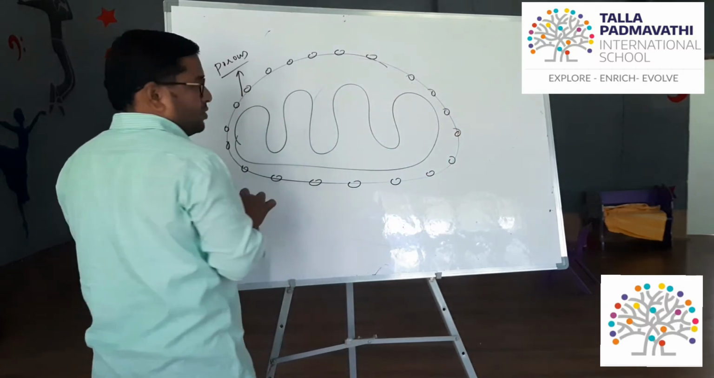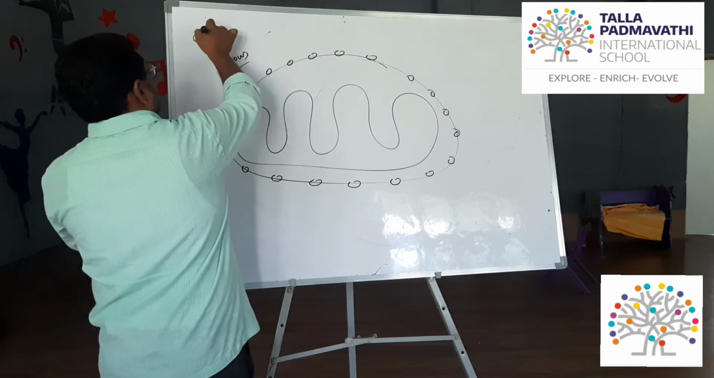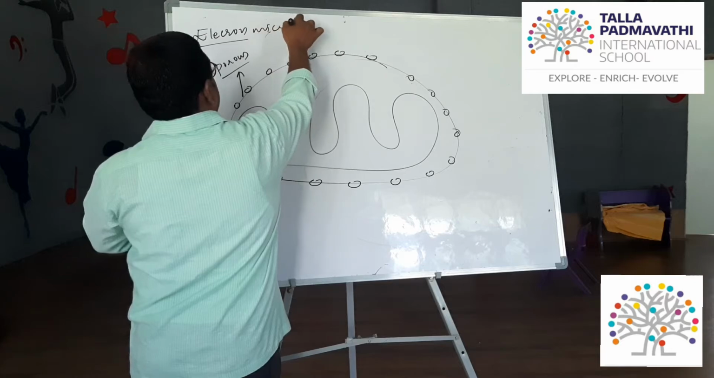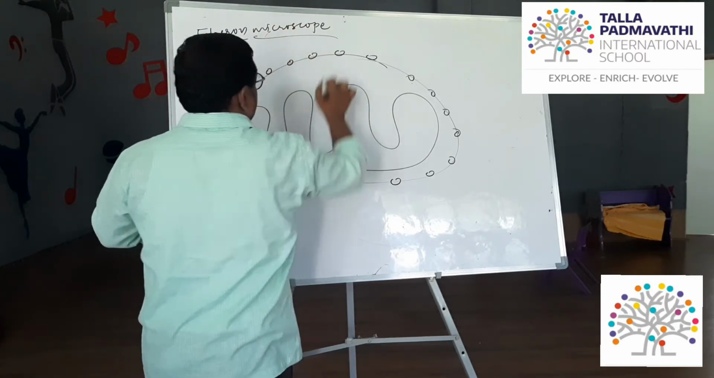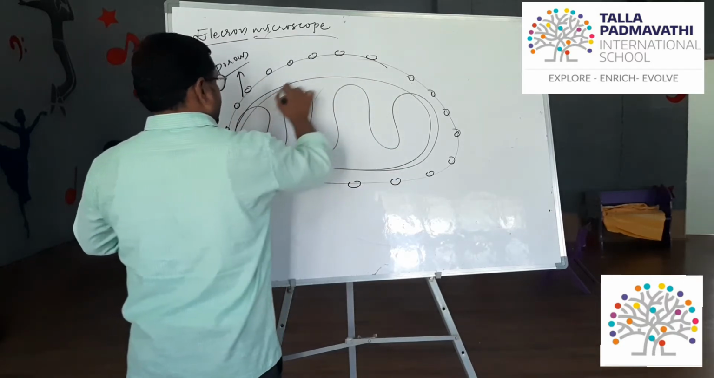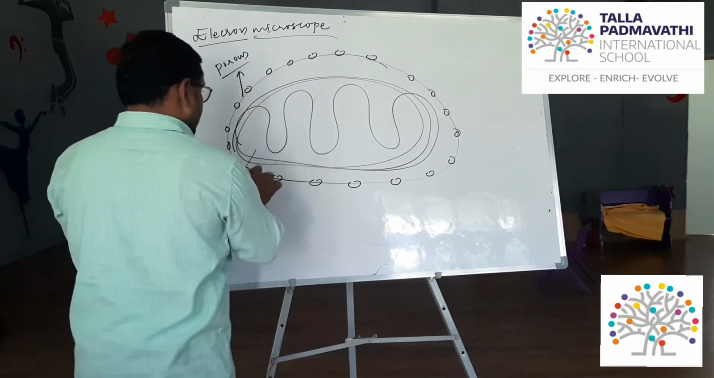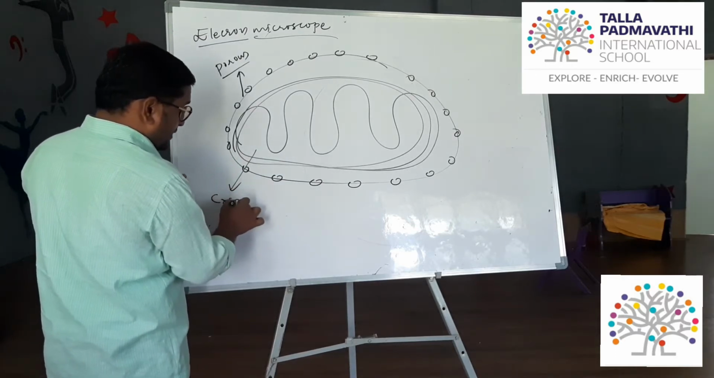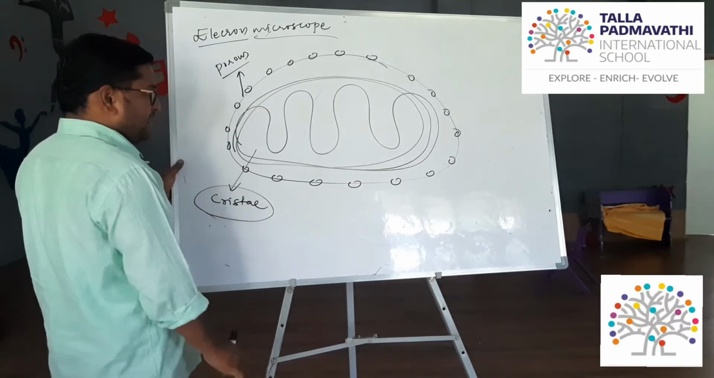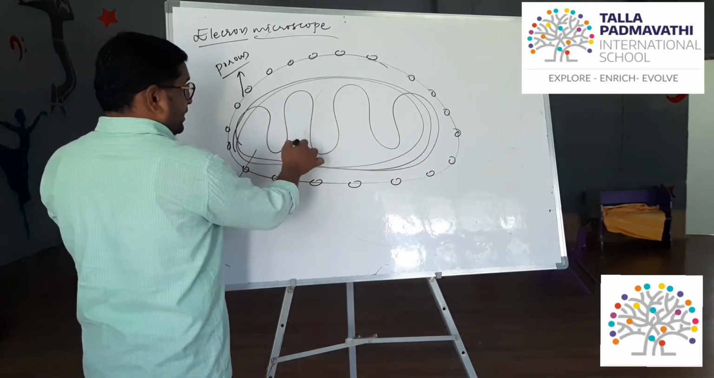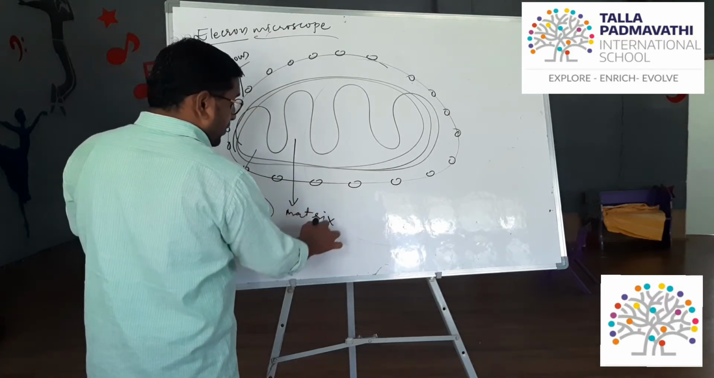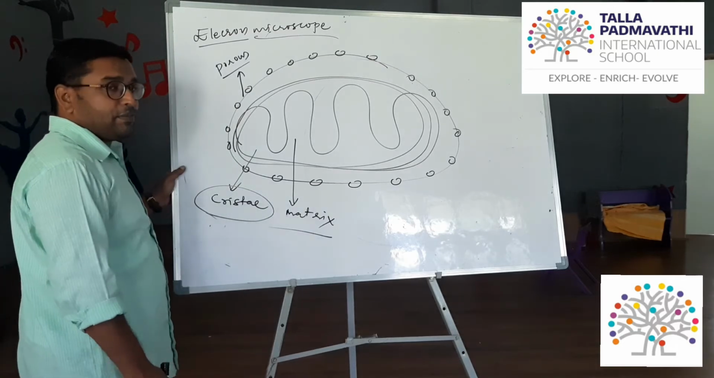As it is very microscopic, it is also observed through an electron microscope. The inner structure is folded. The folded structure is called cristae. The folded structure is filled with a fluid called matrix. You have to remember.